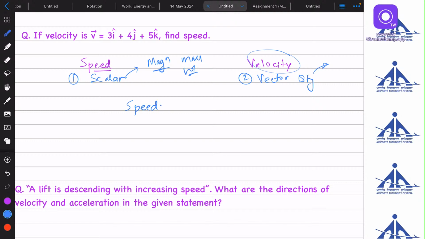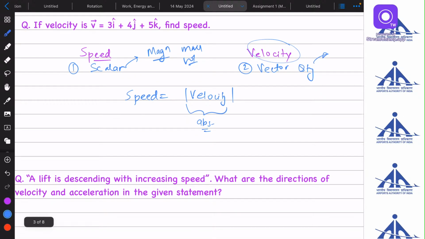There is a relation between speed and velocity of a body. Speed of a body is defined as the magnitude of velocity. See, velocity is a vector quantity. If you want to find the speed of any body, we need to find the absolute value of a vector quantity. So if vector v is written as 3 i cap plus 4 j cap plus 5 k cap, and I want to find its magnitude, then according to vector mathematics, it will be the square root of 3 square plus 4 square plus 5 square.